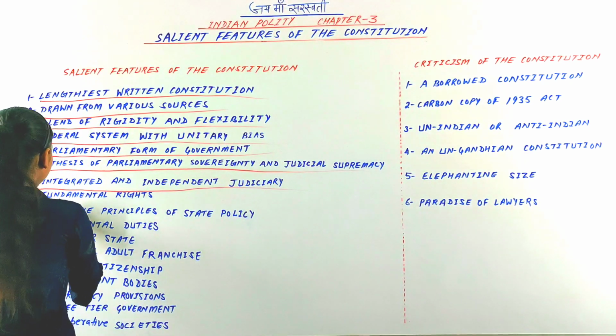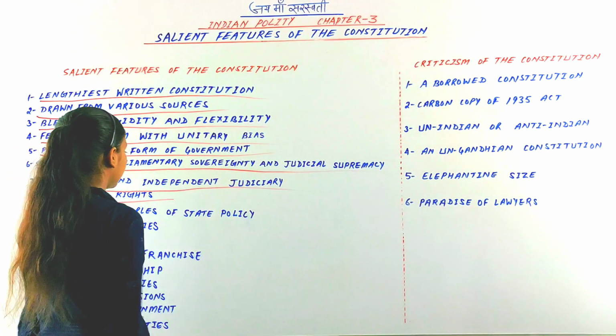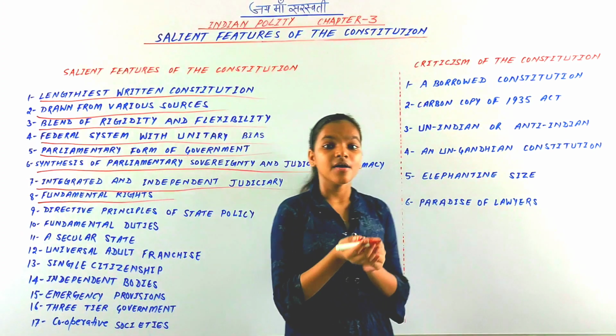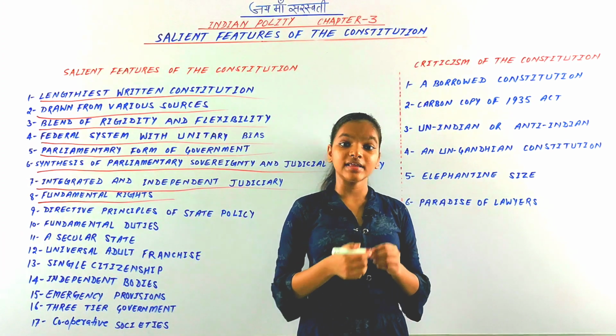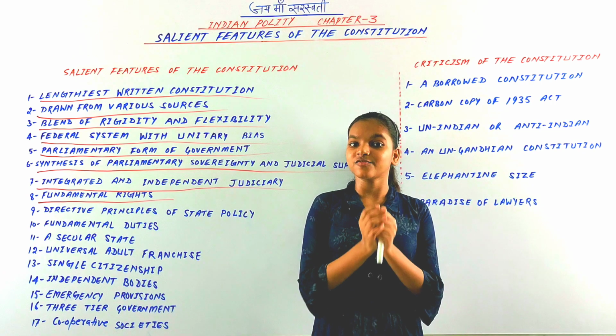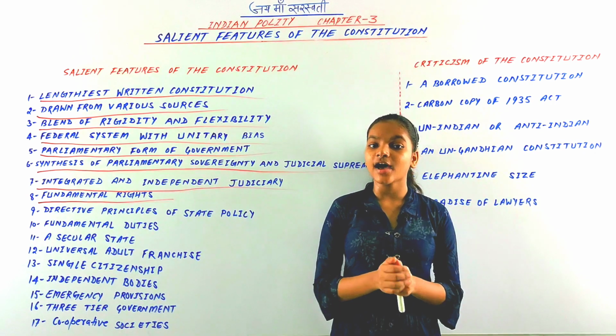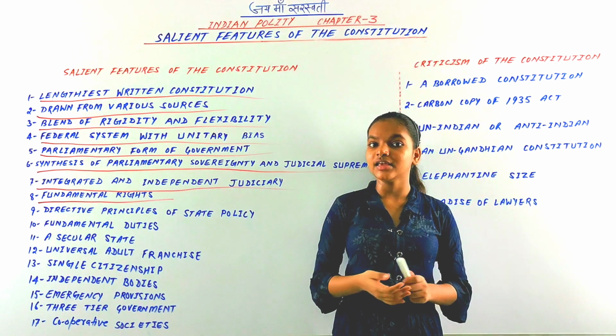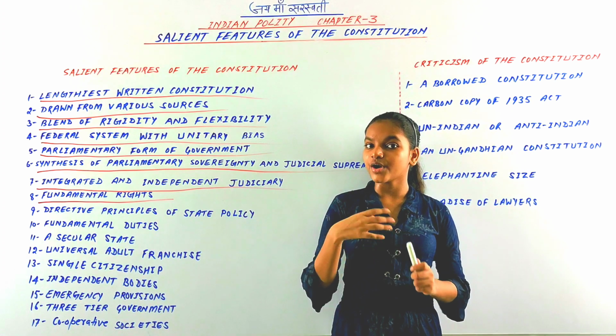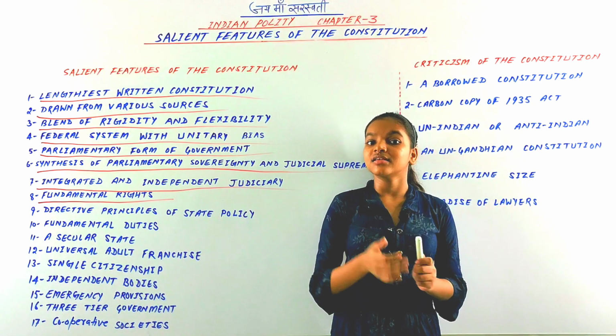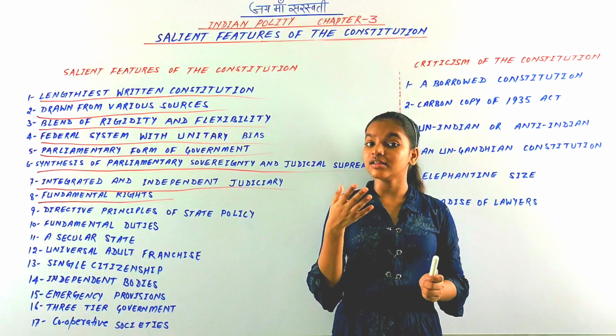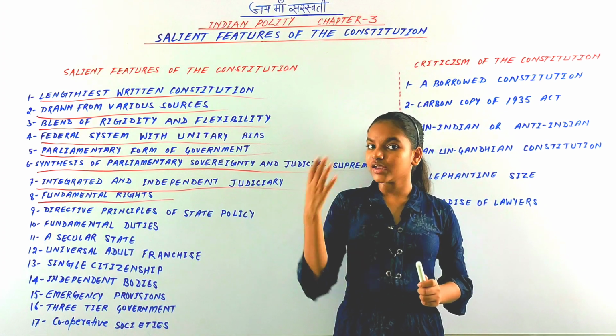So next is fundamental rights. Part 3 of our Indian Constitution consists of six fundamental rights. First is the right to equality, under Articles 14 to 18. Second is the right to freedom, under Articles 19 to 22.